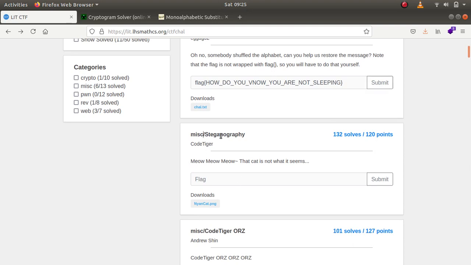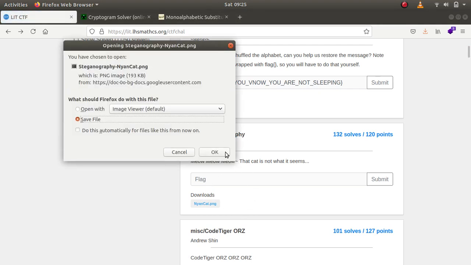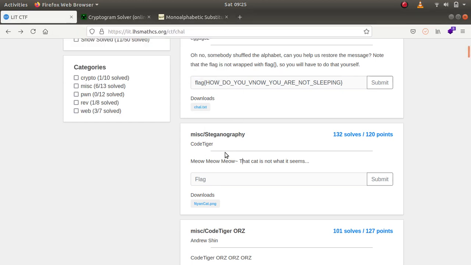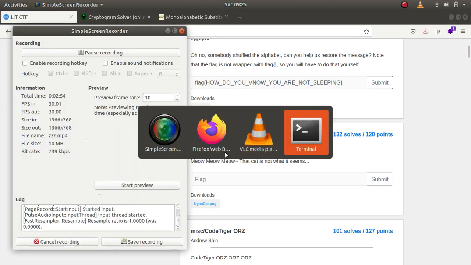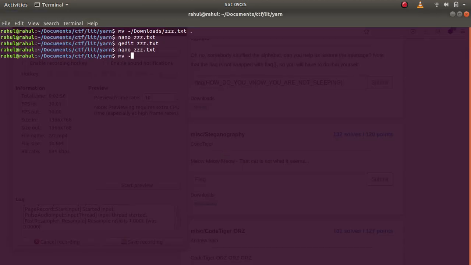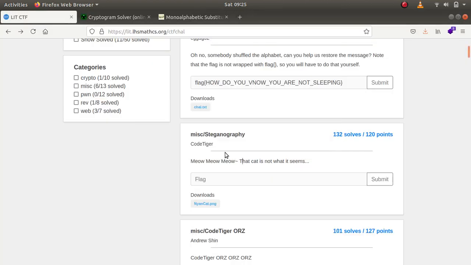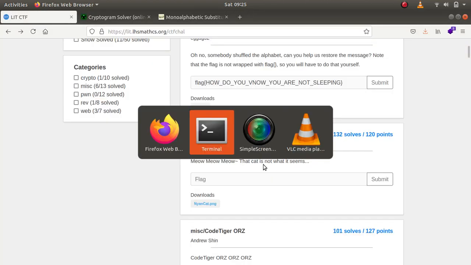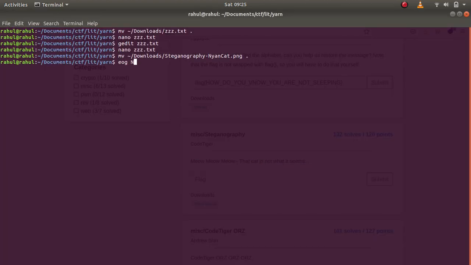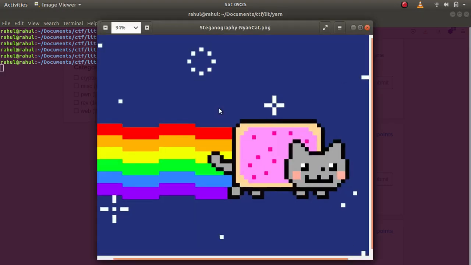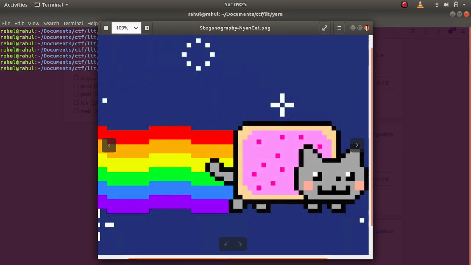This is steganography. The cat is not what it seems. Let us download the cat image. Sorry about that. Let's move, download steganography. Let's open it with EOG. As you can see, there's nothing much hidden over here. So let's just try strings.